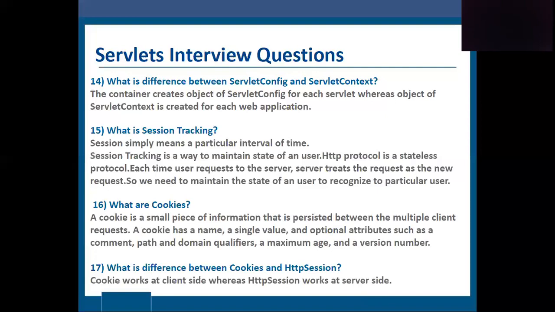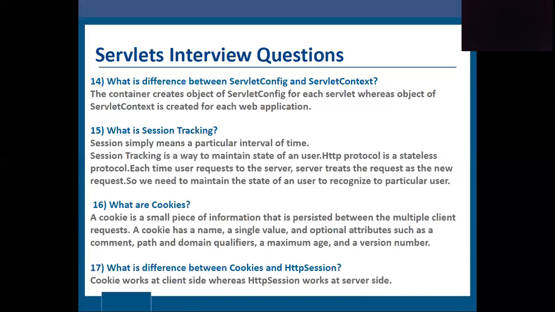What are cookies? A cookie is a small piece of information that is persistent between multiple client requests. A cookie has a name, a single value, and optional attributes such as comment, path, and domain qualifiers, a maximum age, and a version number.